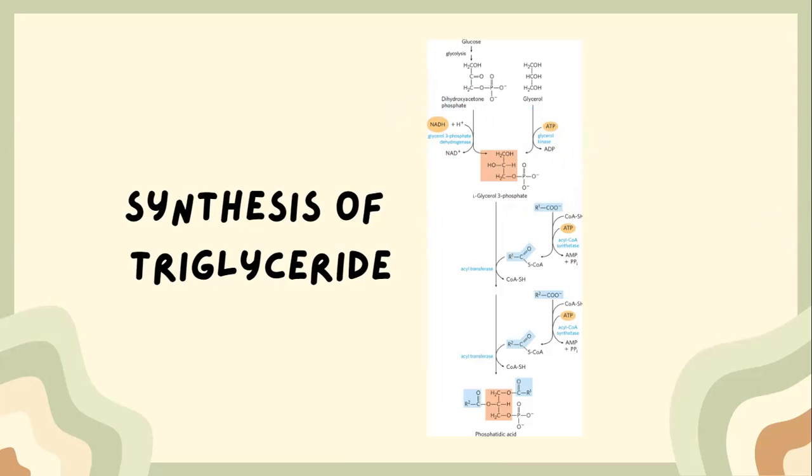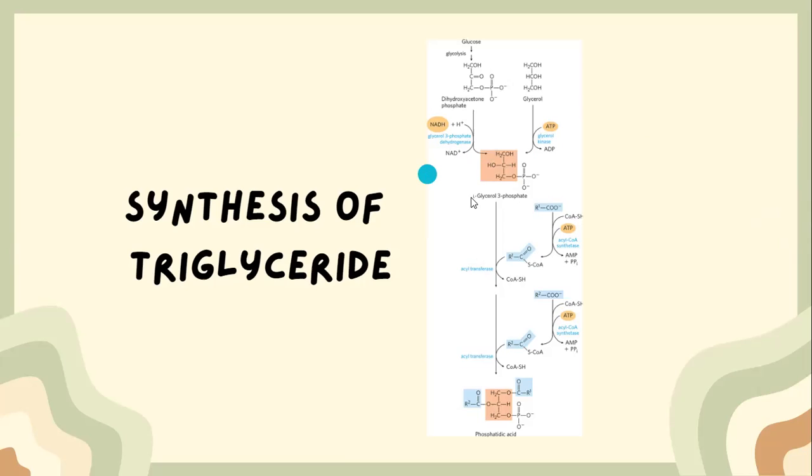The other precursors of triacylglycerols are fatty acyl-CoAs, formed from fatty acids by acyl-CoA synthetases, the same enzymes responsible for the activation of fatty acids for beta oxidation. The first step in the biosynthesis of triacylglycerides is the acylation of the two free hydroxyl groups of L-glycerol 3-phosphate by two molecules of fatty acyl-CoA to yield the acylglycerol 3-phosphate, which is more commonly known as phosphatidic acid or phosphatidate.